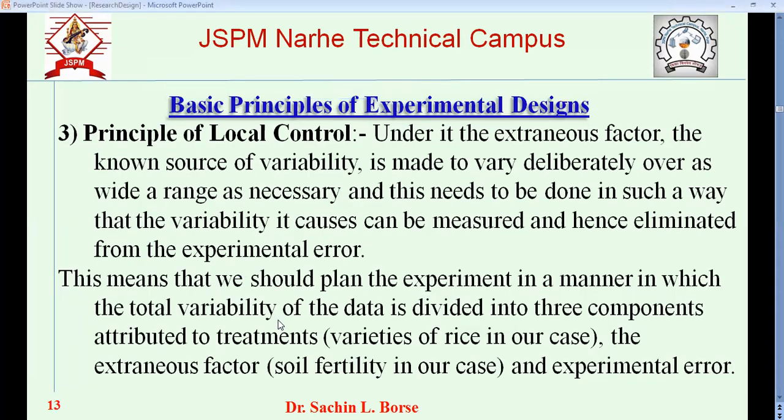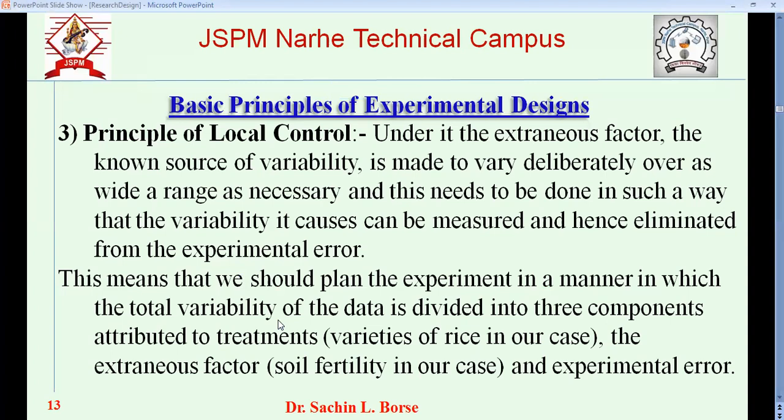Now there comes the next principle, local control. Now what happens if there is an extraneous factor, an unrelated factor, like in crop development, the fertility of the land. Okay. So under the extraneous factor, the known source of variability is made to vary deliberately.